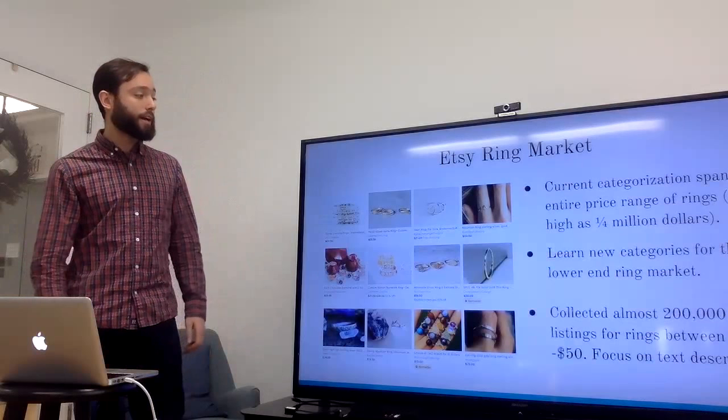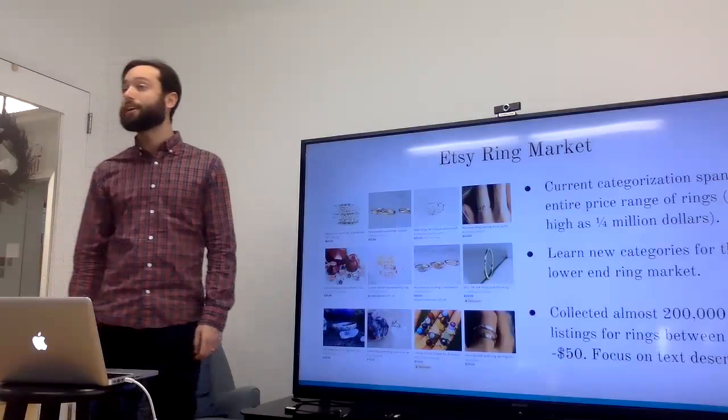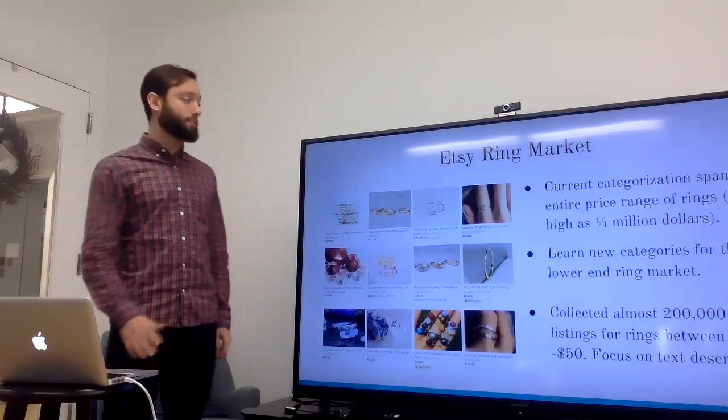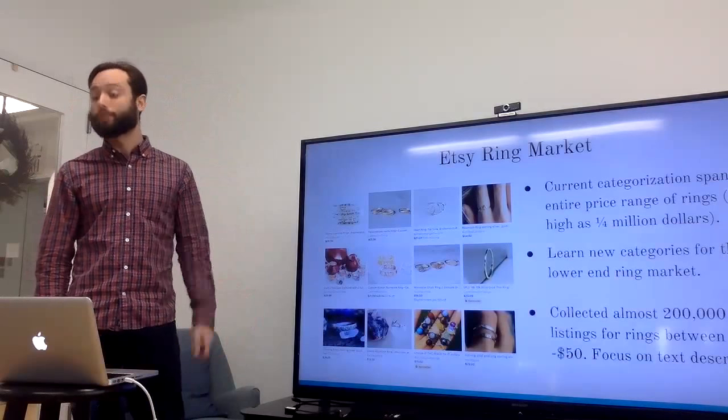Using Etsy's API, I collected almost 200,000 active listings for rings between $10 and $50. For my project, I decided to focus on text descriptions with the possibility of adding more features like image data at a later date.